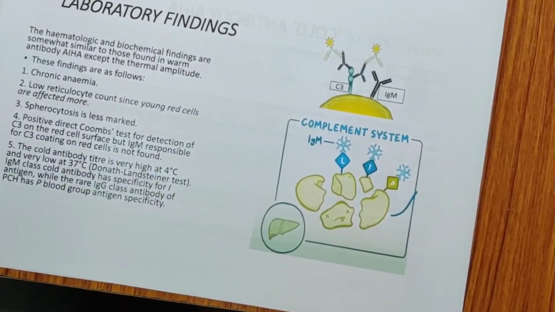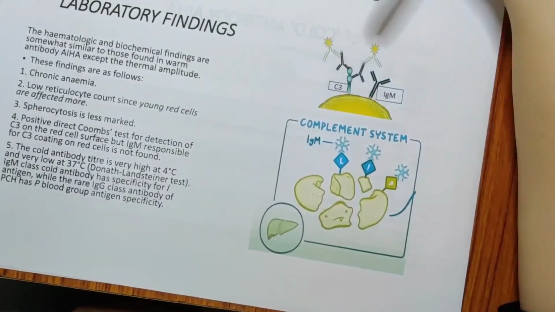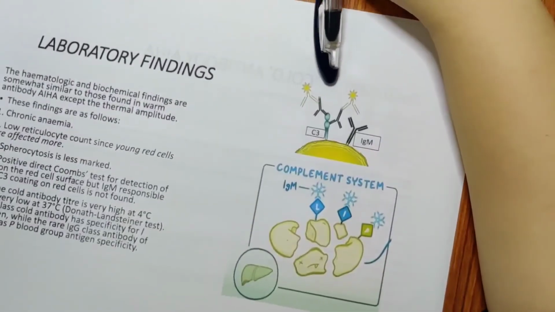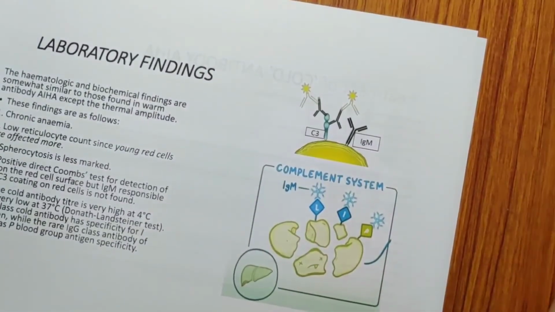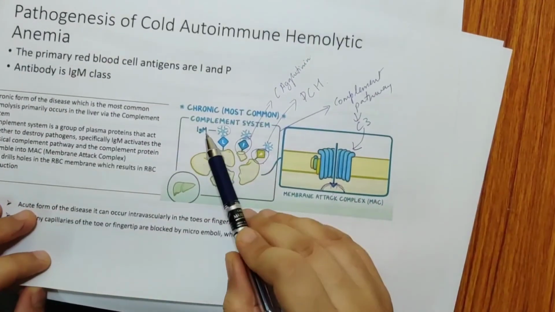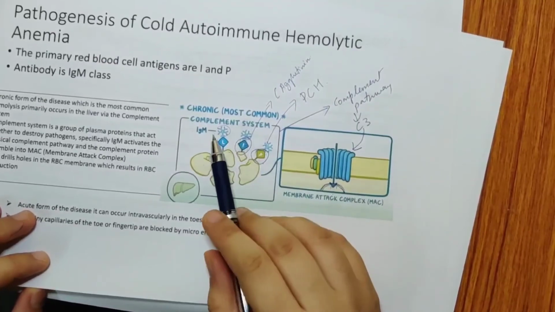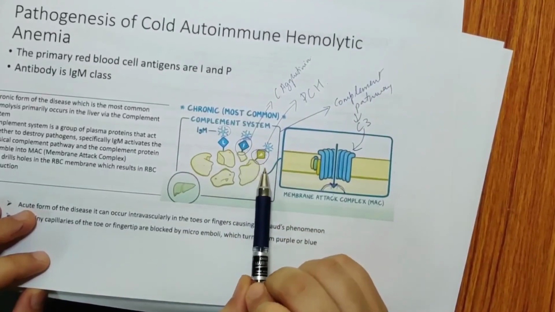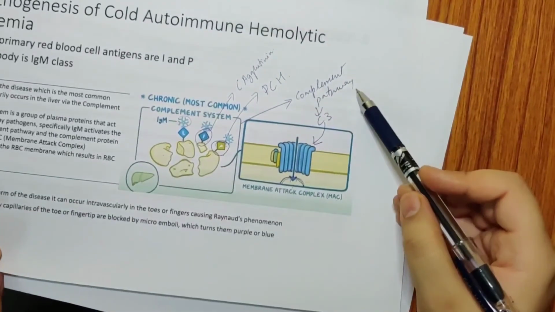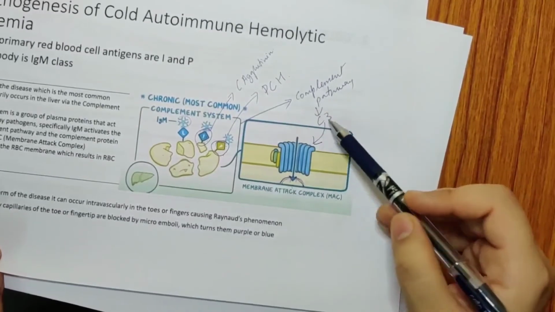Okay, so what happens in cold antibody? If you remember, in cold antibody, you have IgM, which reacts with I antigen and P antigen. This leads to complement pathway activation, which activates the C3.